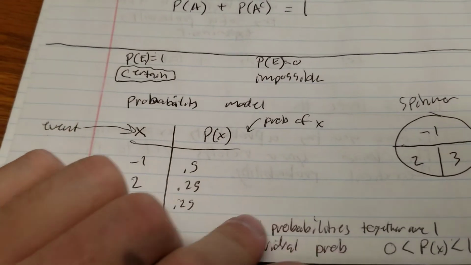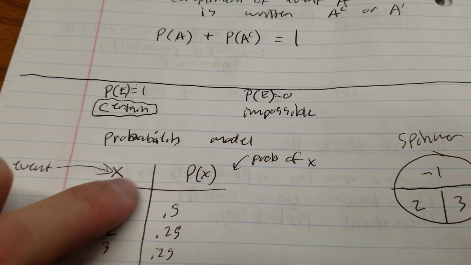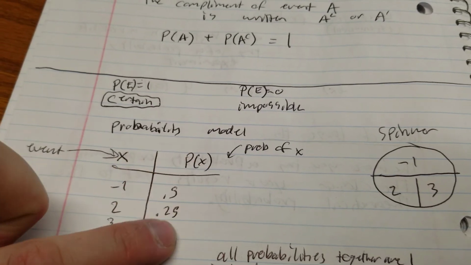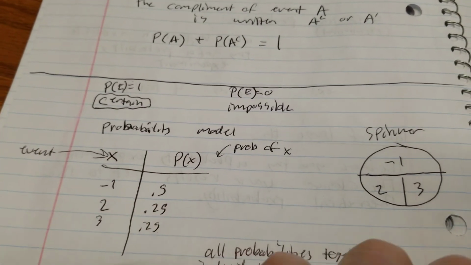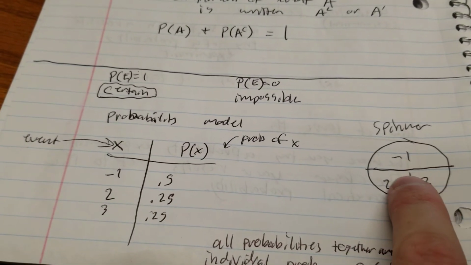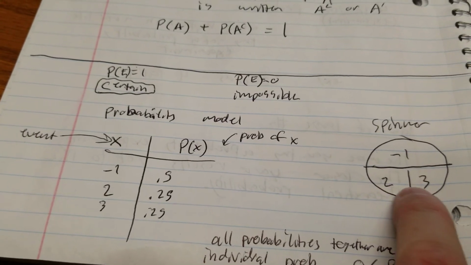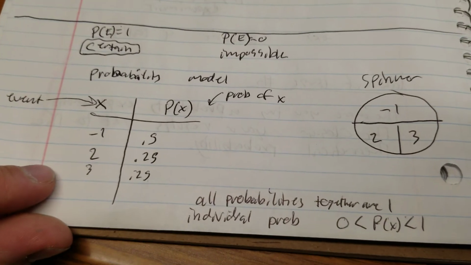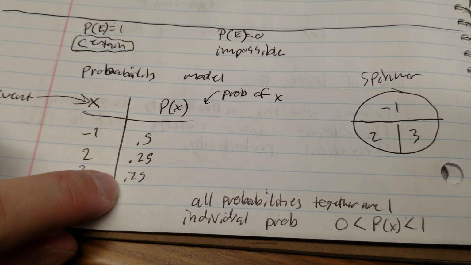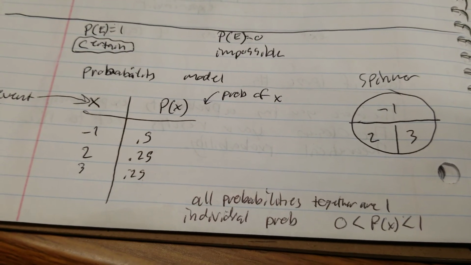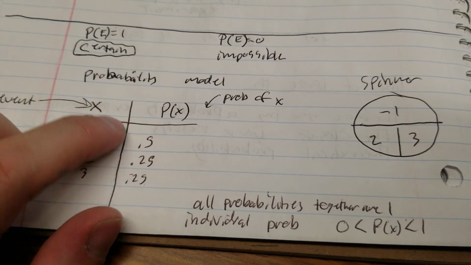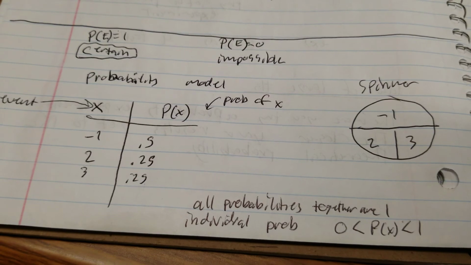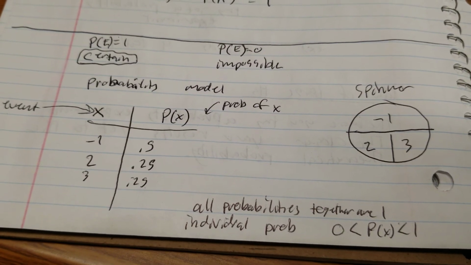A probability model sometimes shows just each event and what its possible probabilities are. So I just took the spinner. 1 was half of them. 2 is a quarter, 3 is a quarter. So half, quarter, quarter. All the probabilities together need to add up to 1. They do, because otherwise you're missing something. And each individual probability can't go lower than 0, can't be over 1, because it's not possible to be outside of that range.